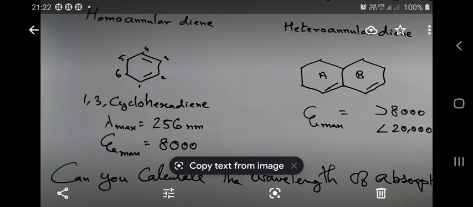cyclohexadiene, and in fused compounds like decalin. The carbon-carbon double bonds may be present, and we have our polycyclic systems, just like our steroid derivatives, steroids, and we have our terpenoids. So in all these cases, we may have a diene system which is present in a conjugated form within a ring system.